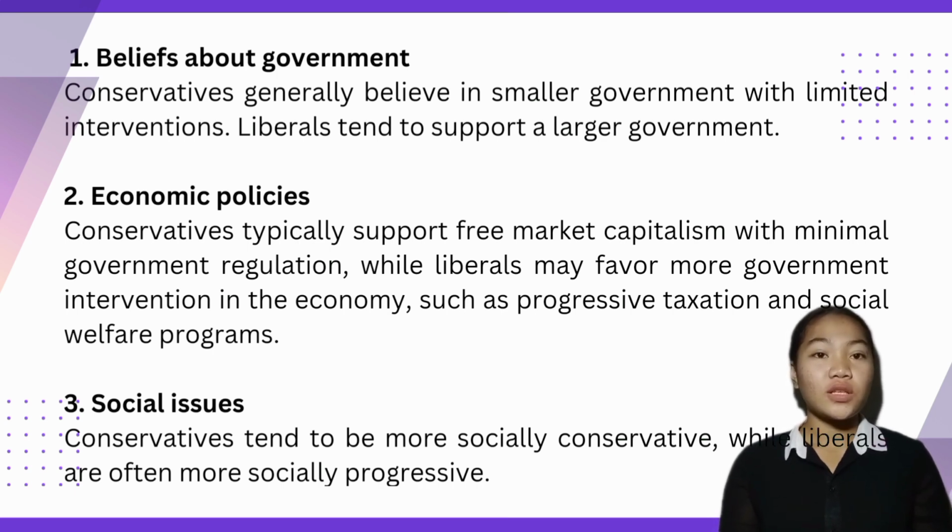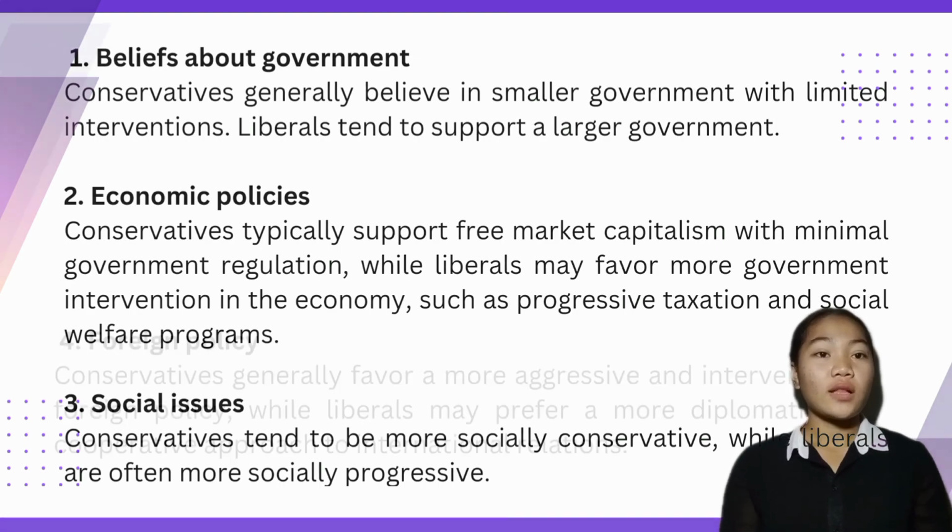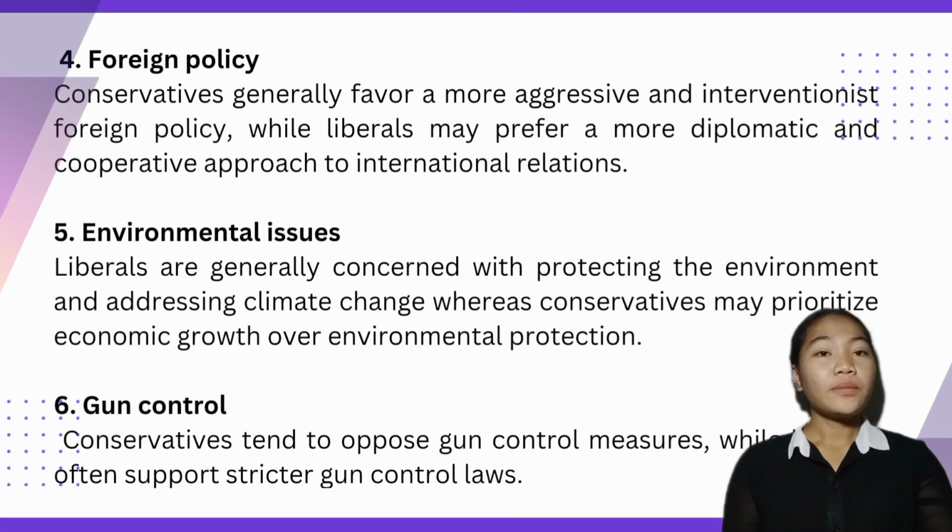Number three, the social issues: conservatism theory tends to be more socially conservative, while liberalism is often more socially liberal. Then number four, foreign policy. Conservatism is more on aggressive and interventionist foreign policy, while liberalism prefers a more diplomatic and cooperative approach.